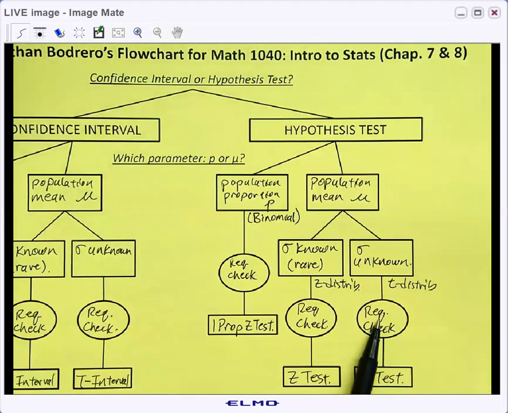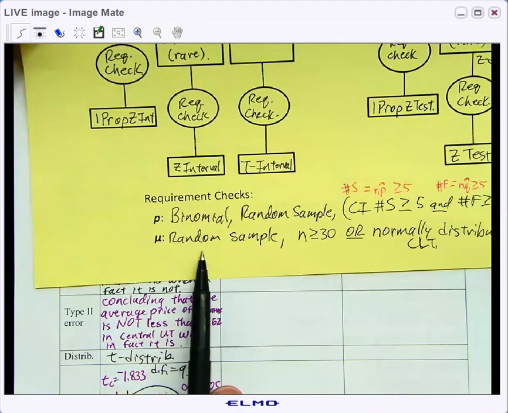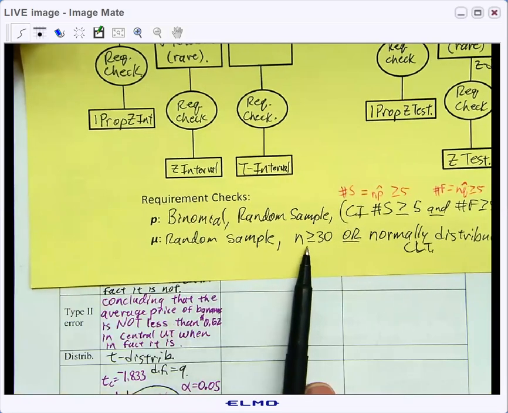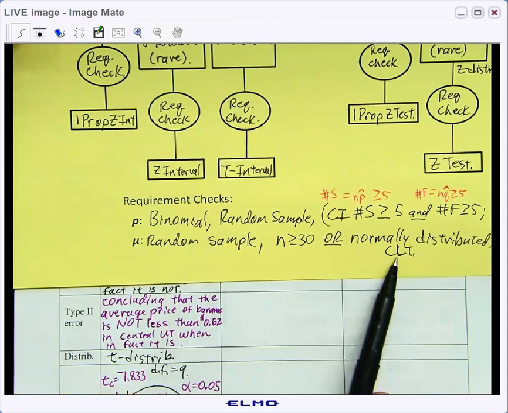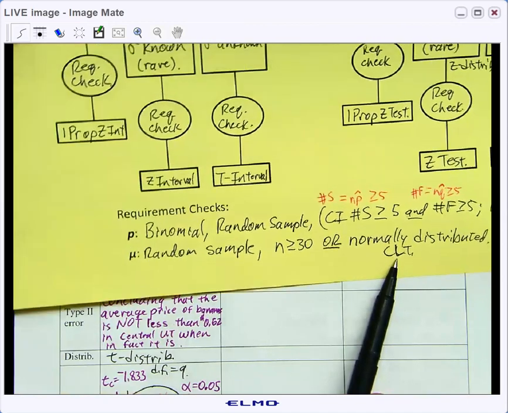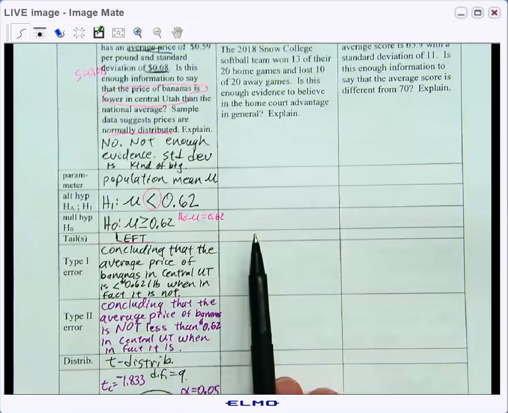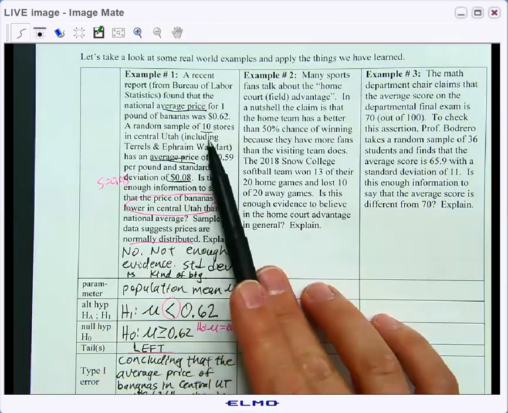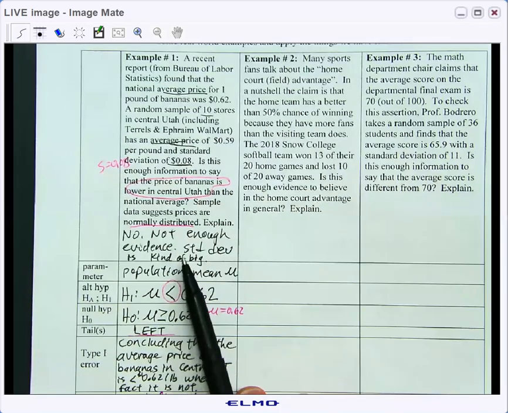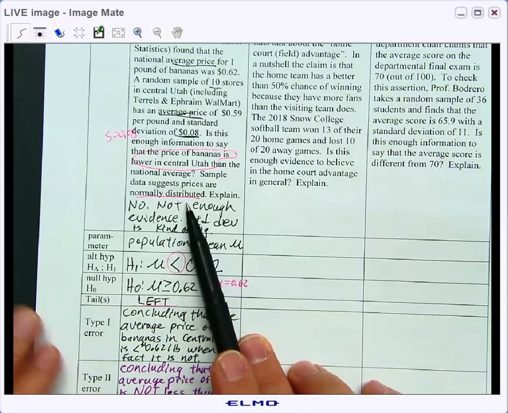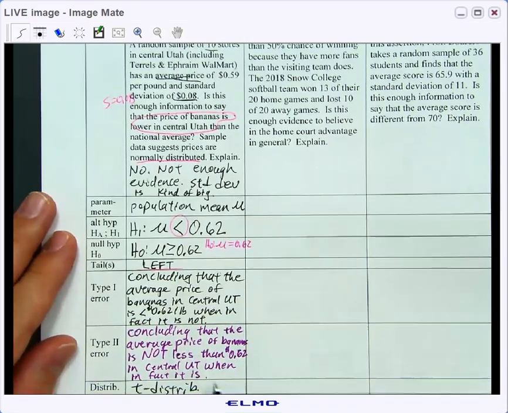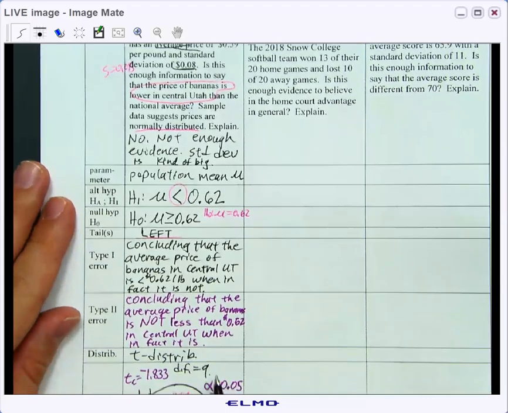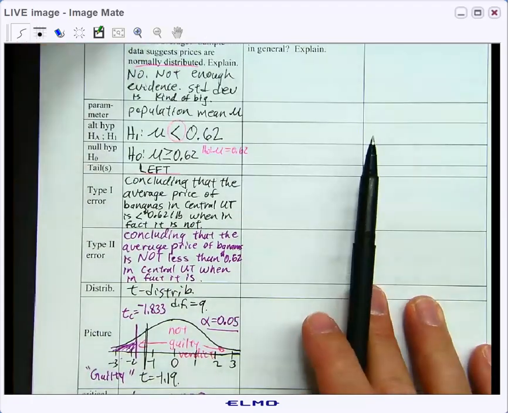For the mean, the requirement check is a random sample and n is greater than or equal to 30 or normally distributed. Remember that was our good friend, the central limit theorem. We didn't have a sample size over 30, but we did have a sample that we believe to be normally distributed. So we're going to use the t-distribution with a sample size of 10. That tells me I have 9 degrees of freedom.